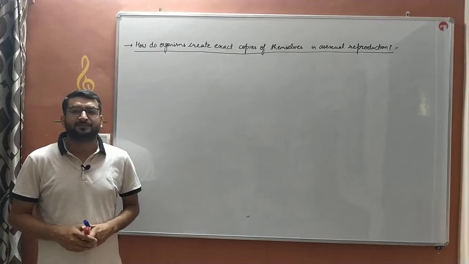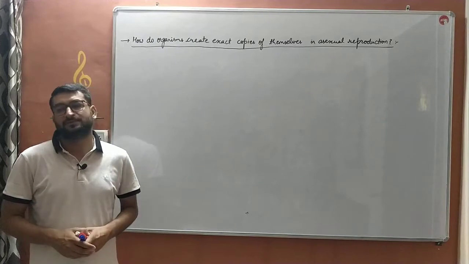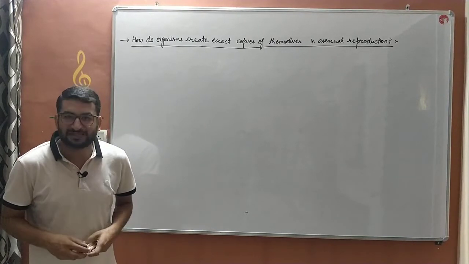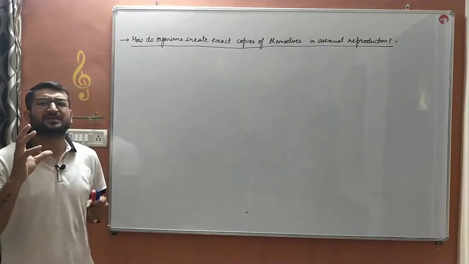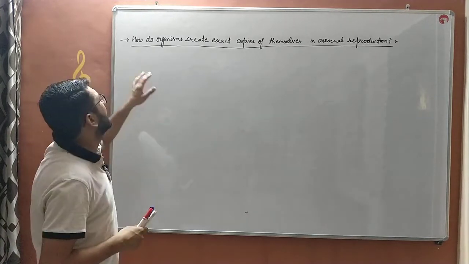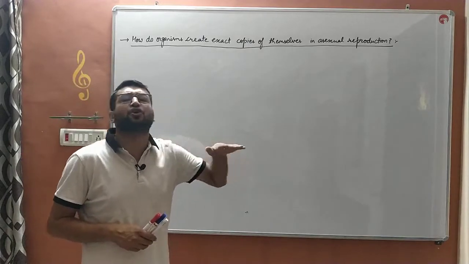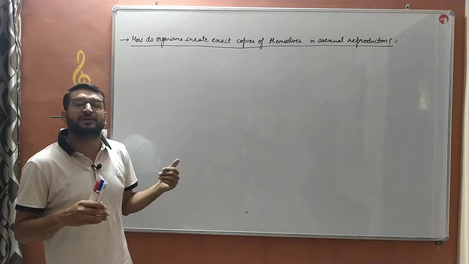Hello children, we are discussing the chapter How Do Organisms Reproduce, and we had completed in our previous videos asexual reproduction and its types. Now we will discuss certain points which are important for your board exam. Like the first one: how do organisms create exact copies of themselves in asexual mode of reproduction?